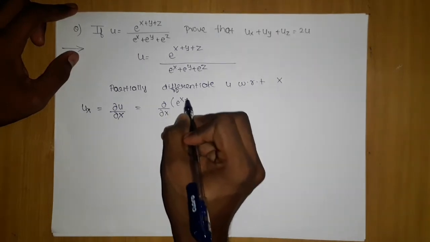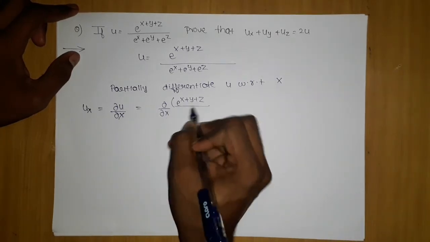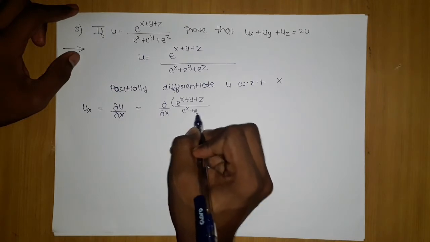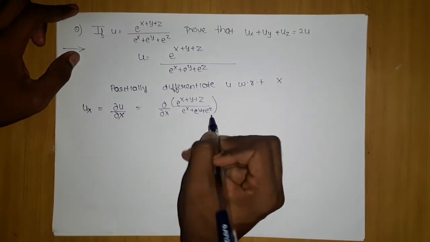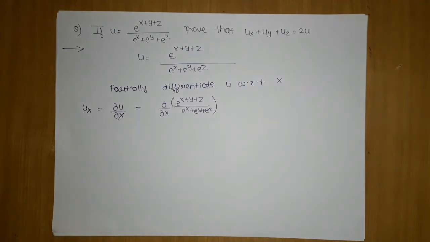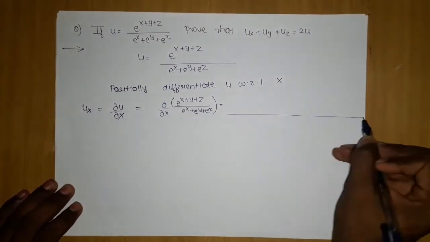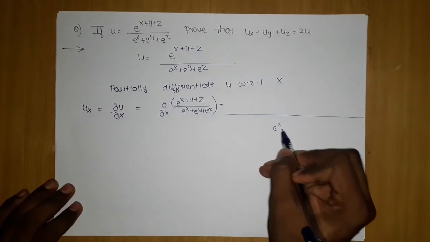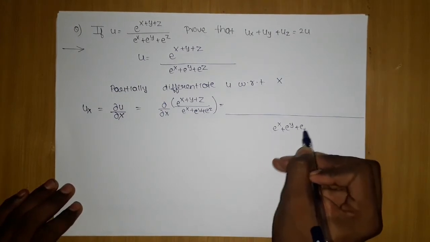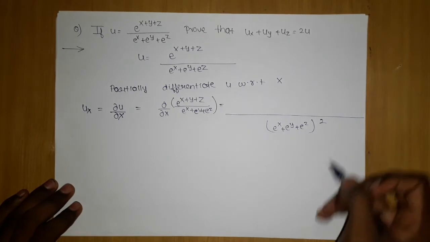Here you will write e power x plus y plus z upon e power x plus e power y plus e power z. Now just think and tell me which rule will be applied. Here the quotient rule will be applied and we will get the denominator as e^x plus e^y plus e^z the whole square.